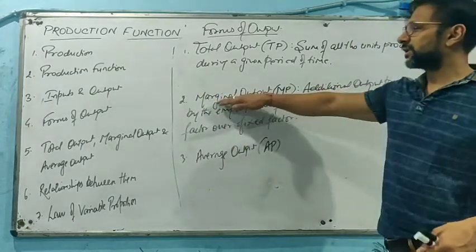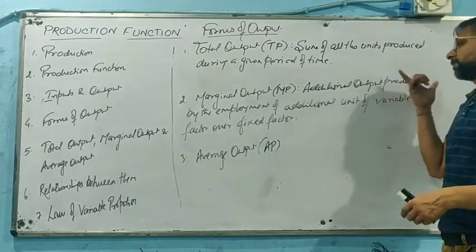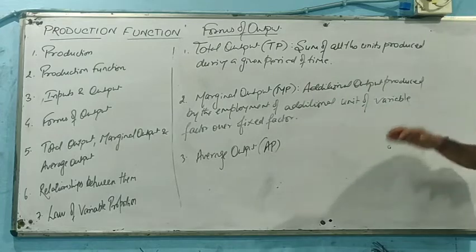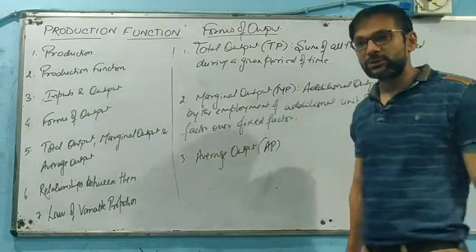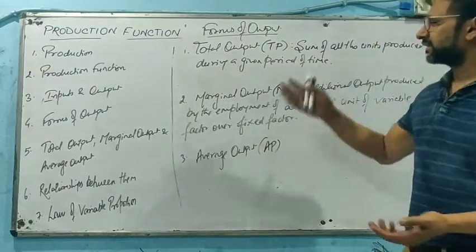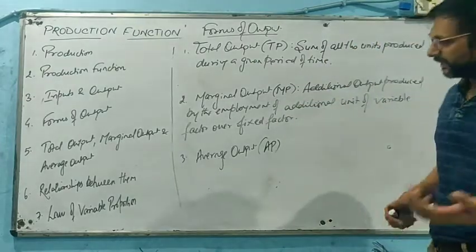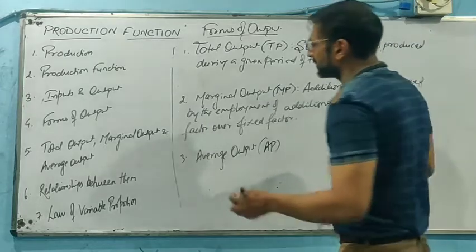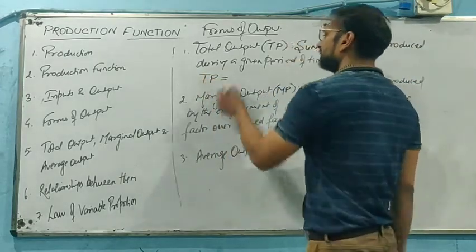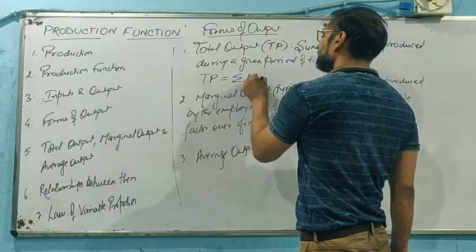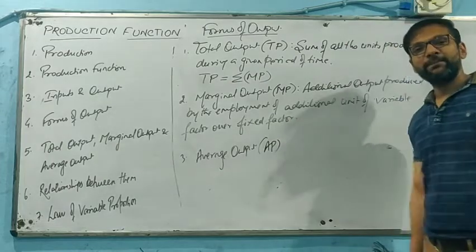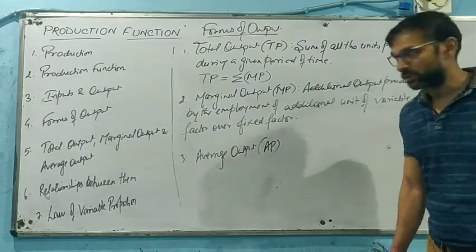It means marginal output is additional output produced by the employment of additional unit of variable factor over fixed factor. So whenever a new output is produced, it will be termed as marginal output, and it is basically the sum of marginal output by which we can obtain total product. It means we can say TP is basically the summation of MP, marginal product.